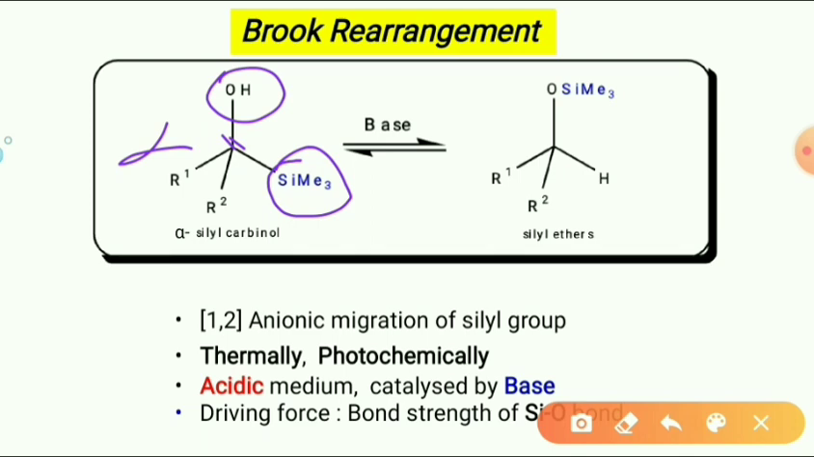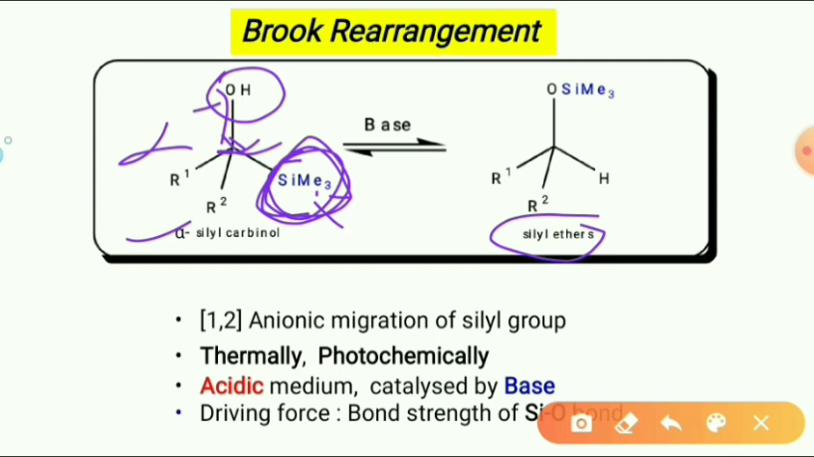Now the rearrangement of this alpha-silyl carbinol is an intramolecular anionic migration of this silyl group from this alpha carbon to oxygen to give the silyl ether. So in this type of rearrangement, this silyl group is migrated from carbon to oxygen atom.